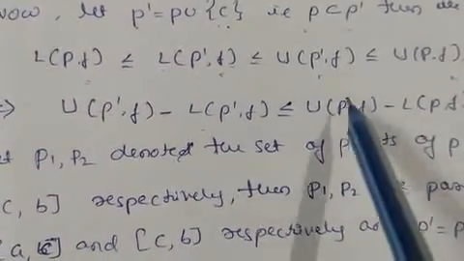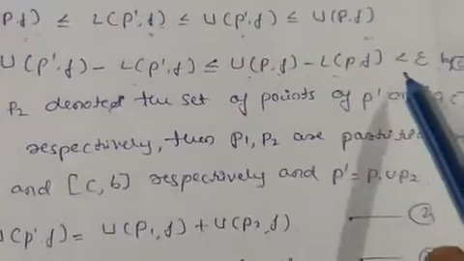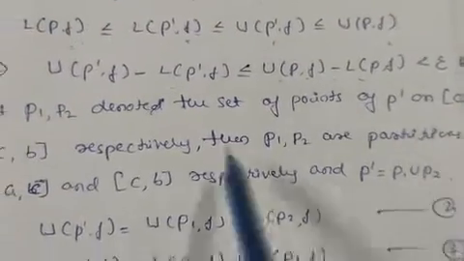So U(P', f) minus L(P', f) is less than or equal to U(P, f) minus L(P, f), taking L(P, f) to this side. But from equation number 1, U(P, f) minus L(P, f) is less than epsilon. So this is less than epsilon from equation number 1.